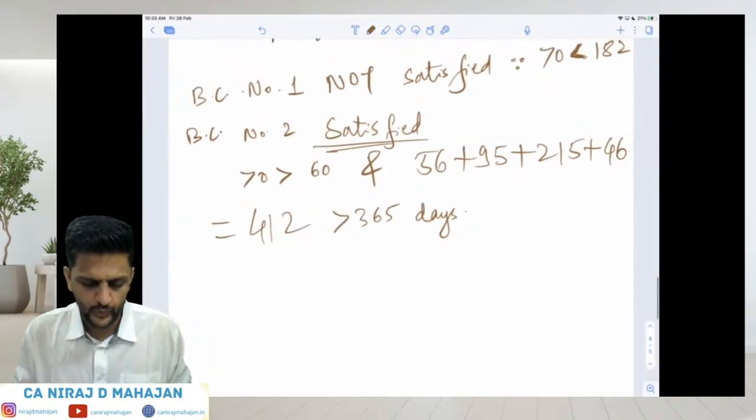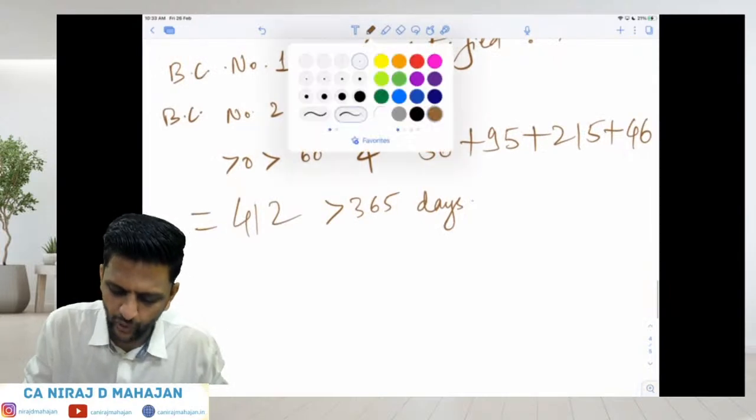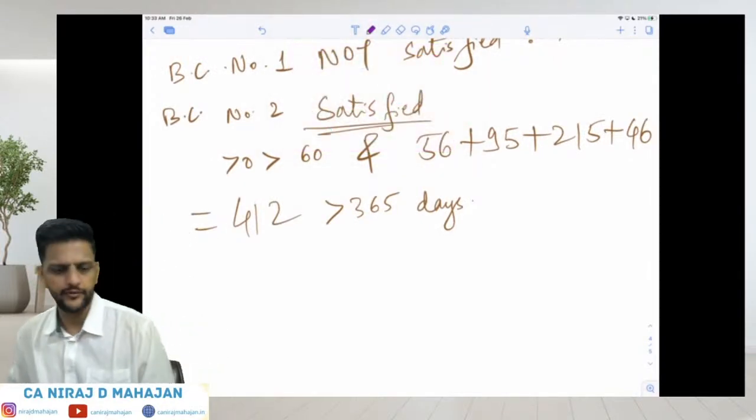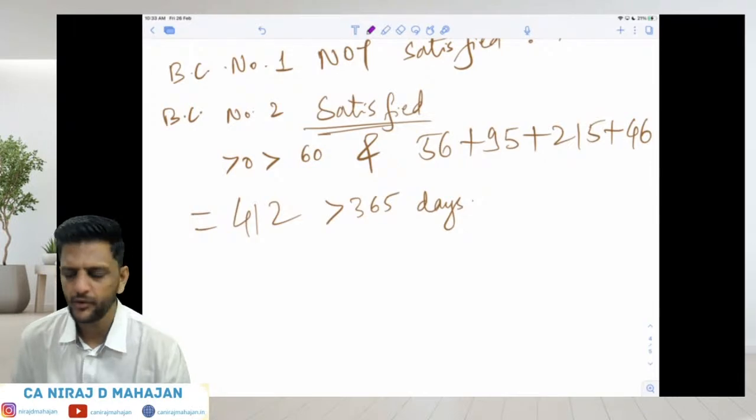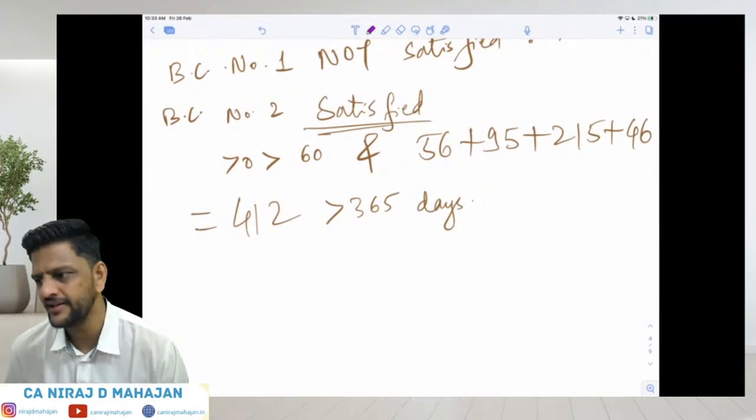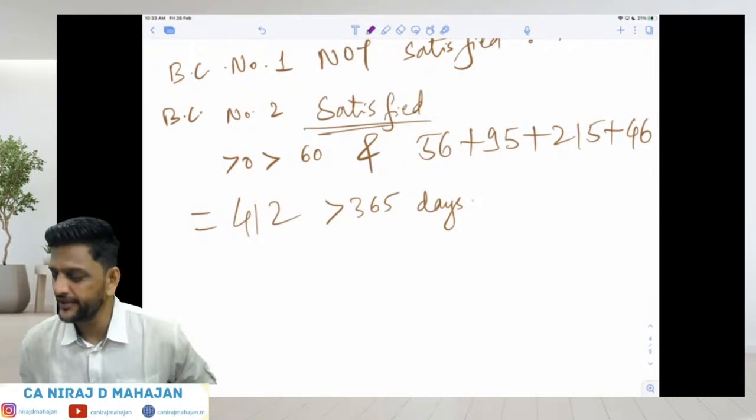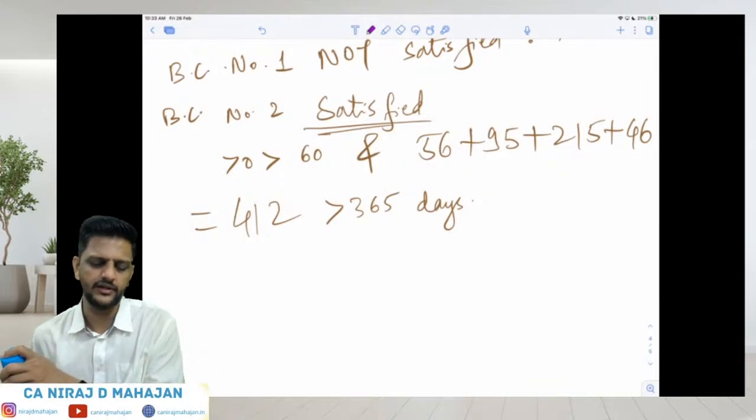So he is resident. We'll check ROR or RNOR. He obviously will be ROR, because he is resident in at least 2 years of the last 10 years, and he is also in India for at least 730 days in the last 7 years. So he will be resident ROR.